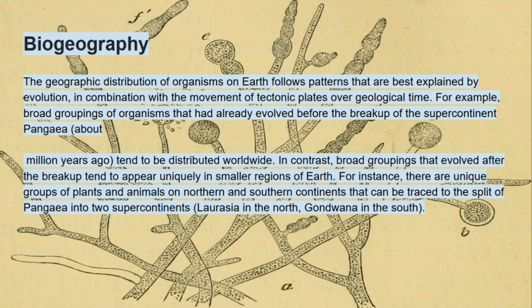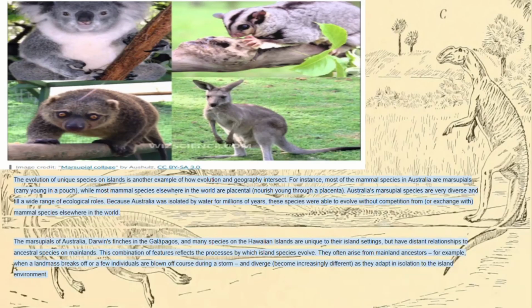For instance, there are unique groups of plants and animals on northern and southern continents that can be traced to the split of Pangaea into two supercontinents, Eurasia in the north, Gondwana in the south. The evolution of unique species on islands is another example of how evolution and geography intersect. For instance, most of the mammal species in Australia are marsupials, which carry young in a pouch, while most mammal species elsewhere in the world are placental, which nourish young through a placenta.